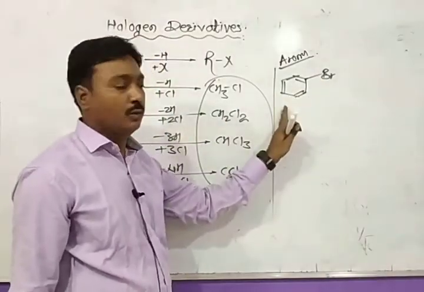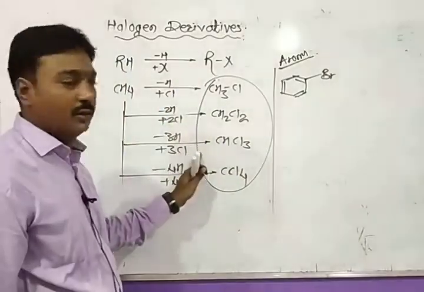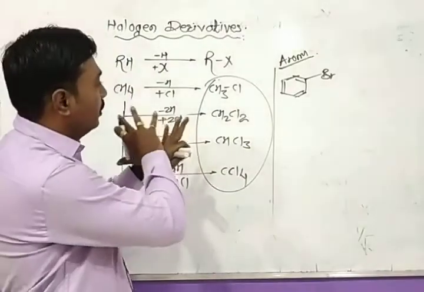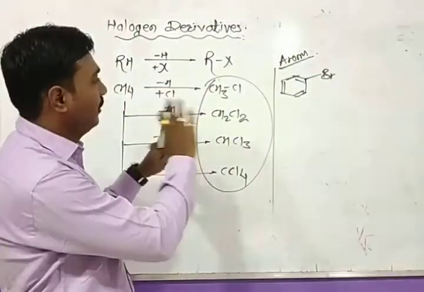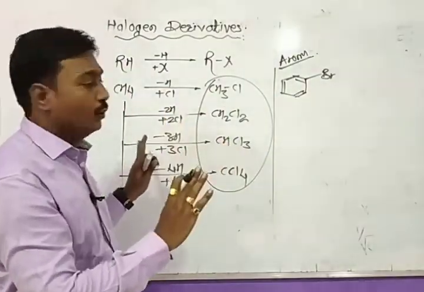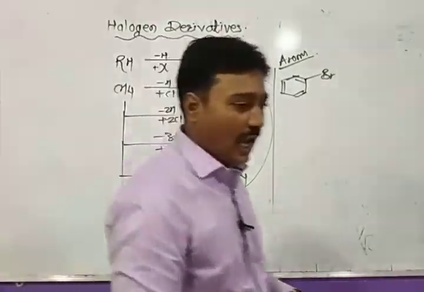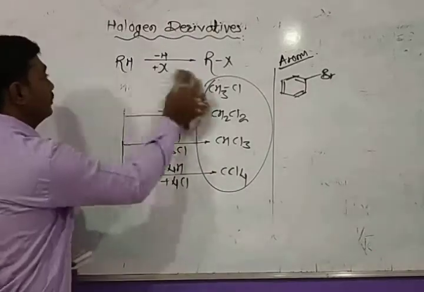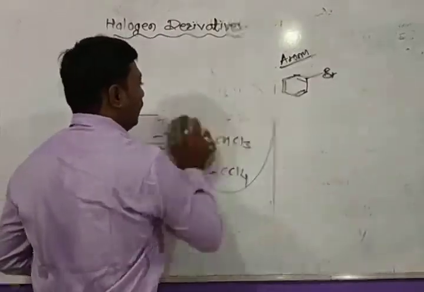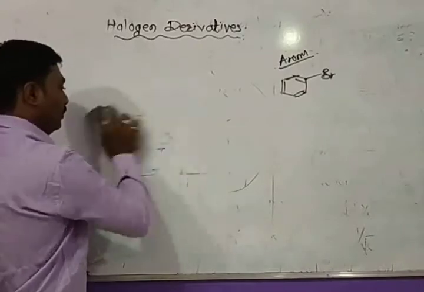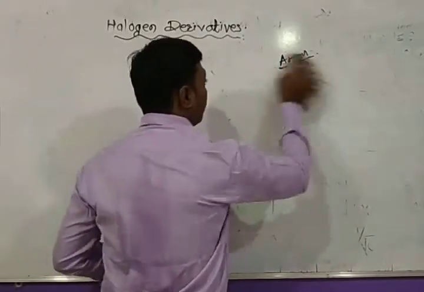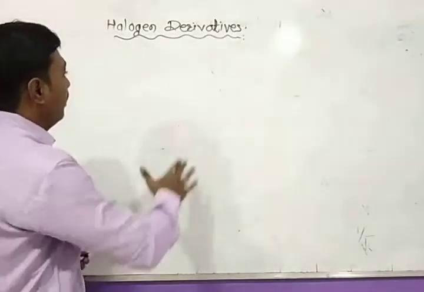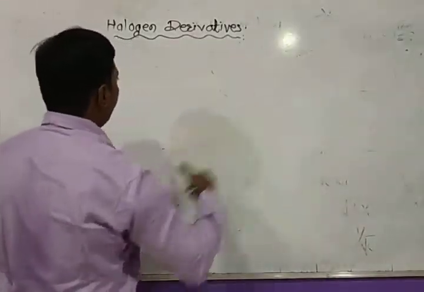These are haloalkanes, and these are haloarenes. So such different types of halogen derivatives can be drawn. So the halogen derivatives are classified as aliphatic and aromatic halogen derivatives.